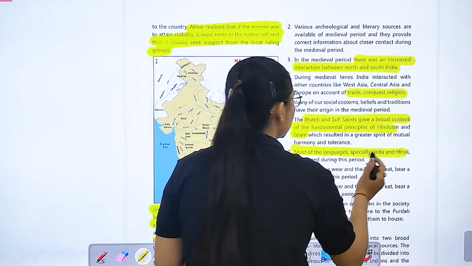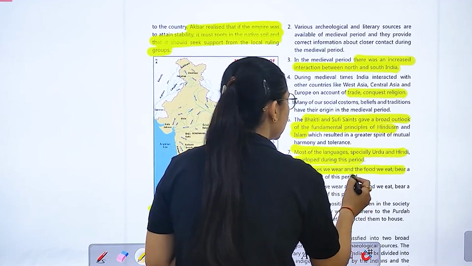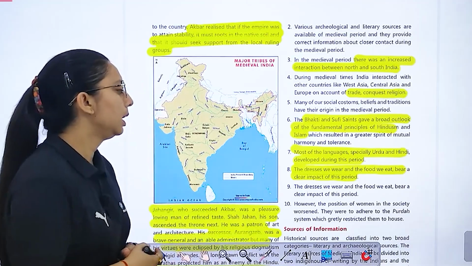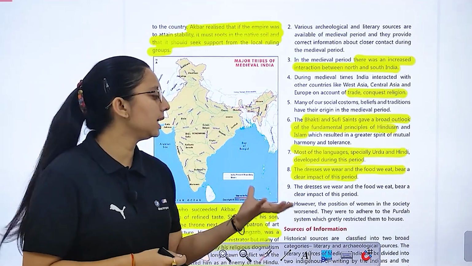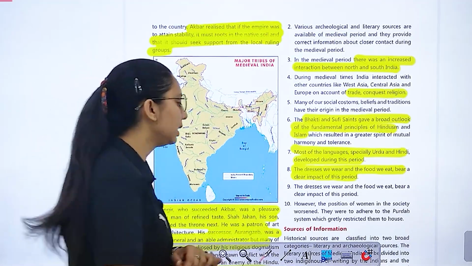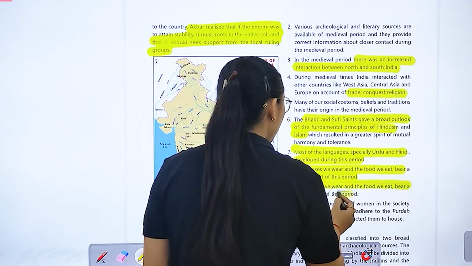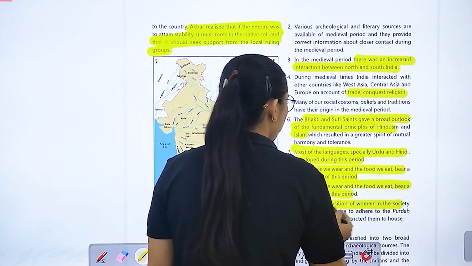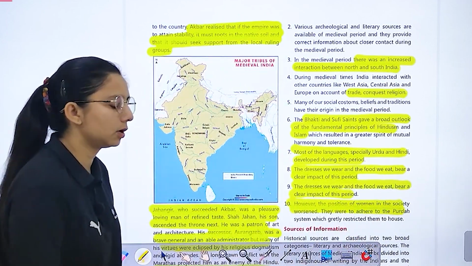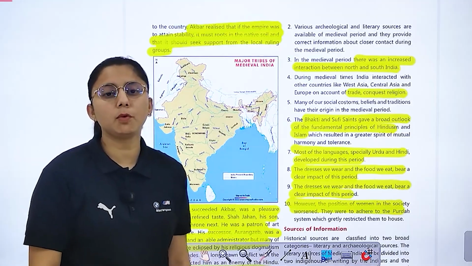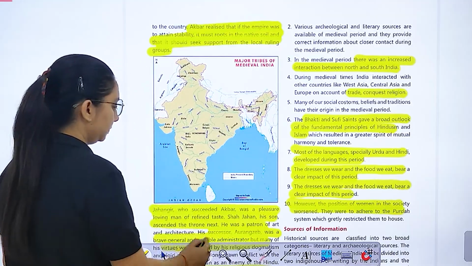Most of the languages, especially Urdu and Hindi, developed during this period. Dresses we wear and the food we eat, इससे क्या होता है? Clear impact पड़ता है. So we can say that the dresses we wear and the food we eat bear a clear impact. The position of women in the society worsened. और जो position थी women की society में वो बहुत ज़्यादा worst होती जा रही है.